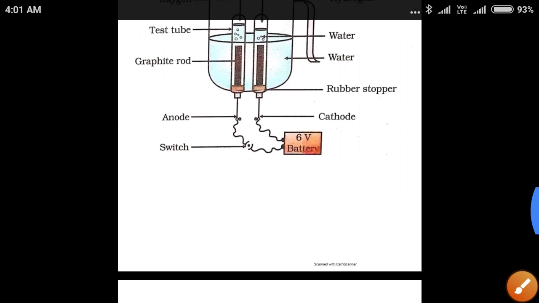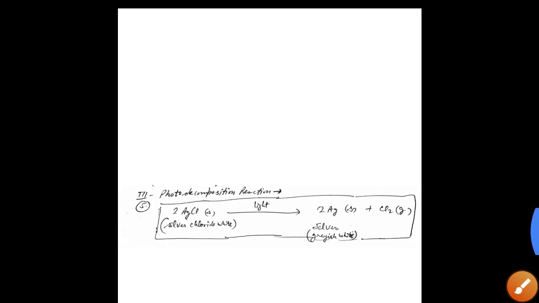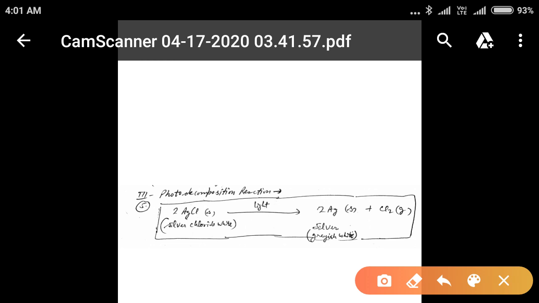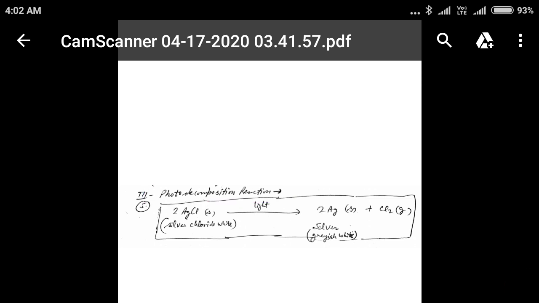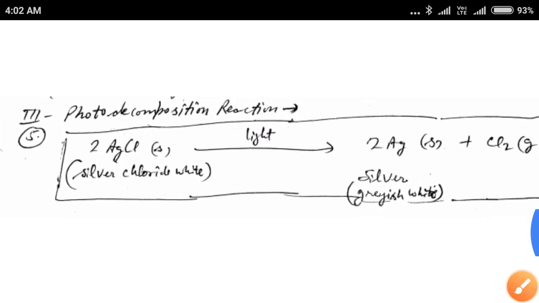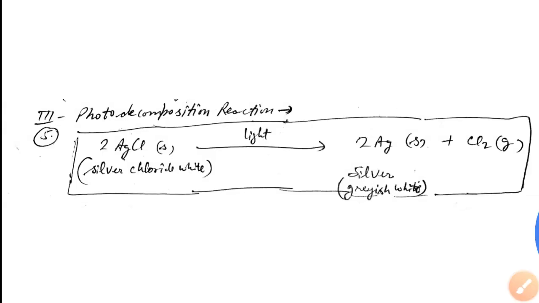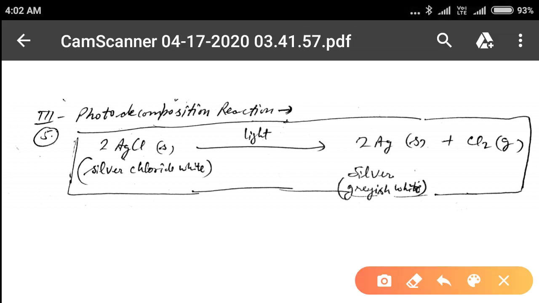Now the last or the third one is the photochemical or photo decomposition reaction. It means here light is required for the decomposition to occur.